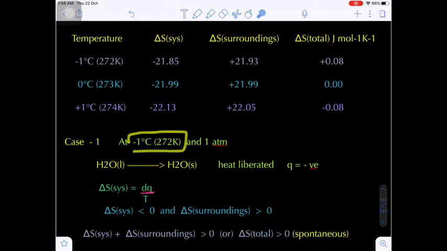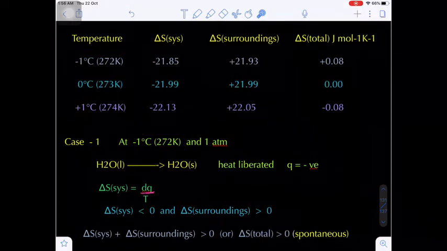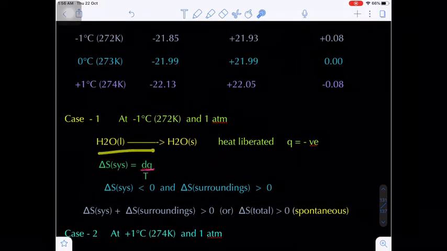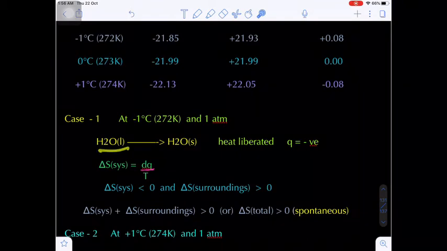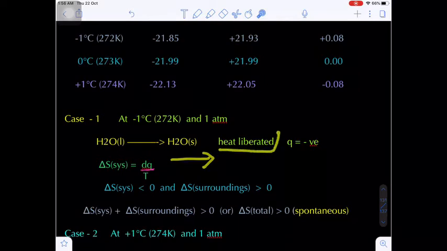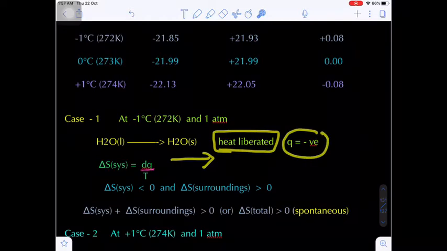Now we are concentrating on the temperature only. What is the temperature here? Minus 1 degree Celsius. Now we are seeing water to ice. Do you know at minus 1 degree Celsius water freezes to ice? Yes. That means the forward reaction is favored. In the forward direction the system loses heat energy, so the Q value is negative. When the Q value is negative, delta S system will be negative.